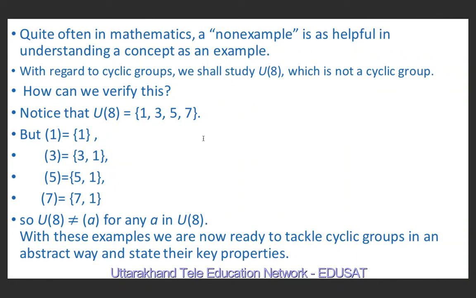Because the elements of U8 are 1, 3, 5 and 7, U8 is not equal to the group generated by A for any A in U8. So this U8 is not a cyclic group. We have shown that this group is not cyclic because it has no generator. 1 is not its generator, 3 is not its generator, 5 is not its generator and 7 is also not its generator. So with these examples, we are now ready to tackle cyclic groups in an abstract way and state the key properties in the next lecture.